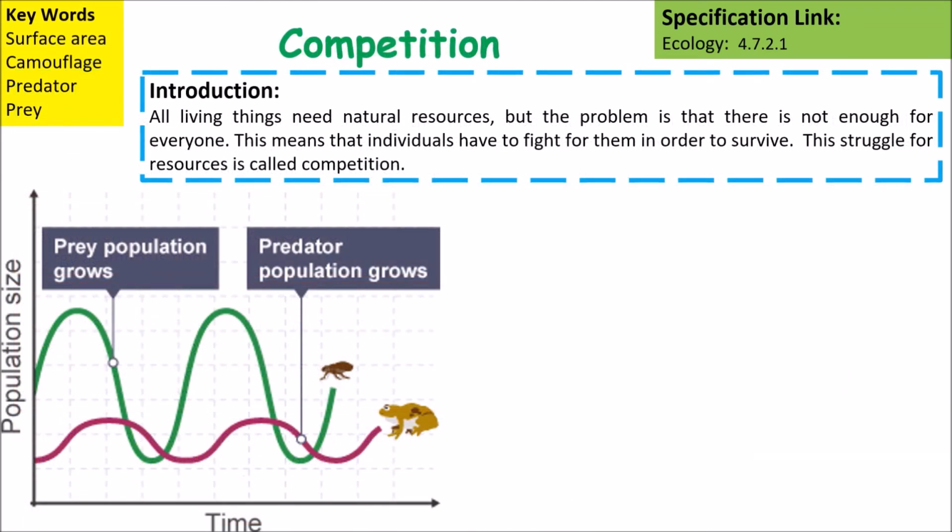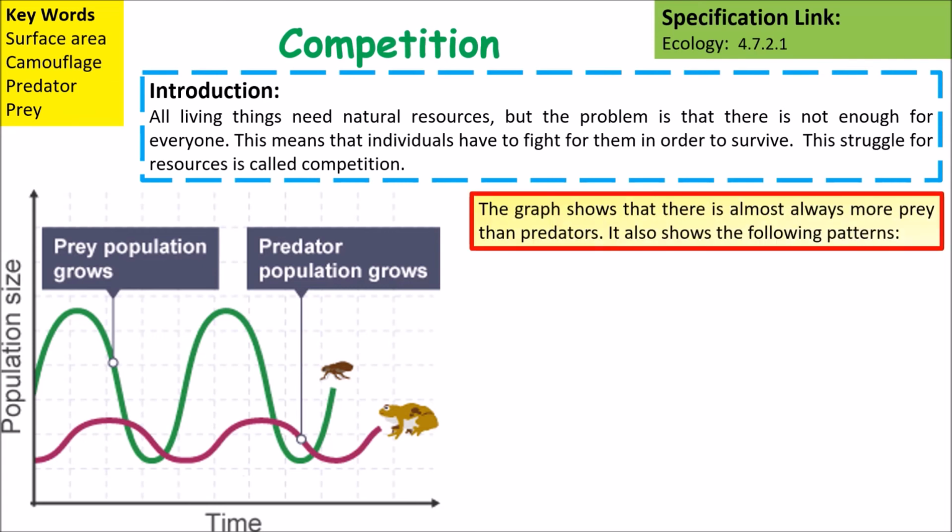All living things need natural resources, but the problem is that there's not enough for all of them. This means that individuals have to fight in order to survive. That is a struggle called competition.